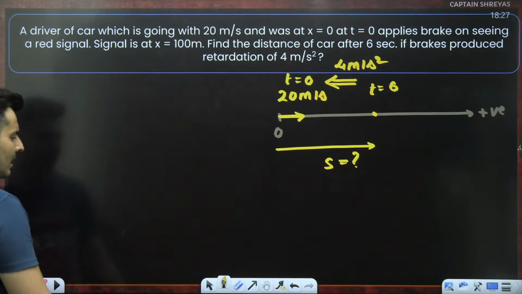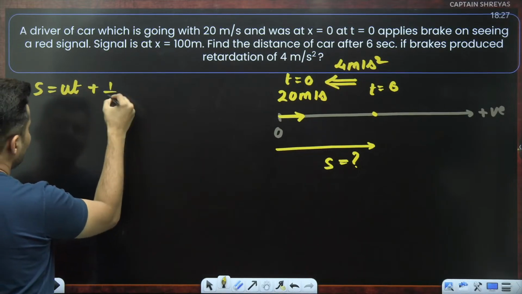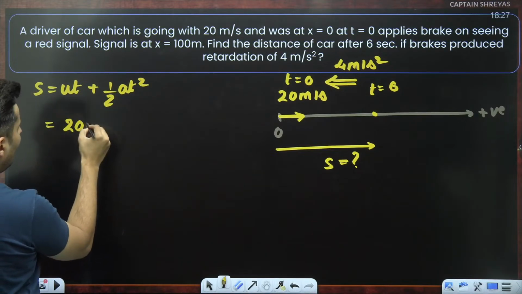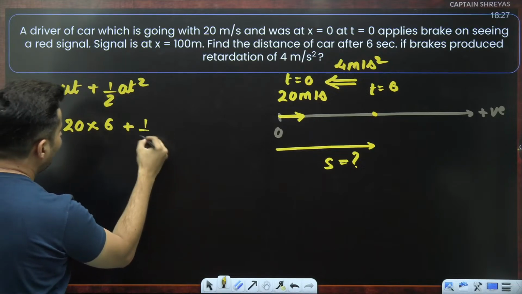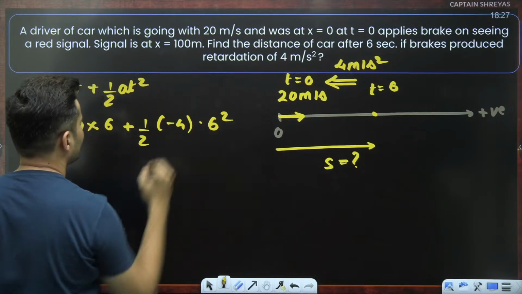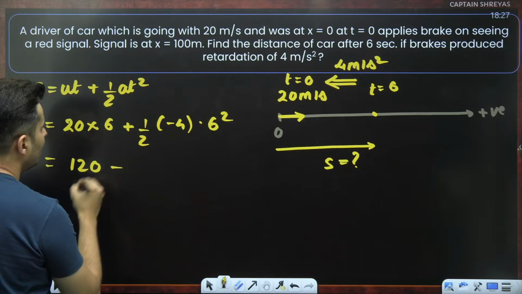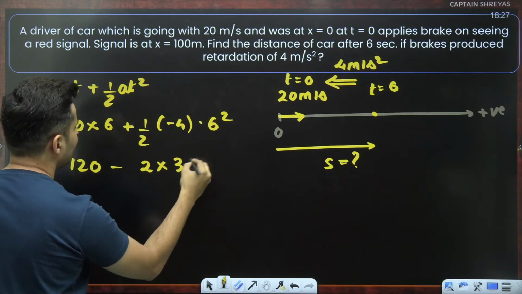I think the second kinematic equation, which is S equals ut plus half at square. What is the initial velocity? 20. How much time? 6 seconds, plus half into acceleration, which is minus 4, times 6 square. So 20 into 6 is 120, minus 4 by 2 which is 2, times 6 square which is 36.